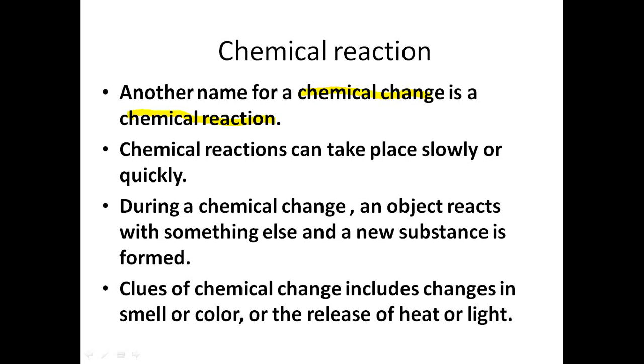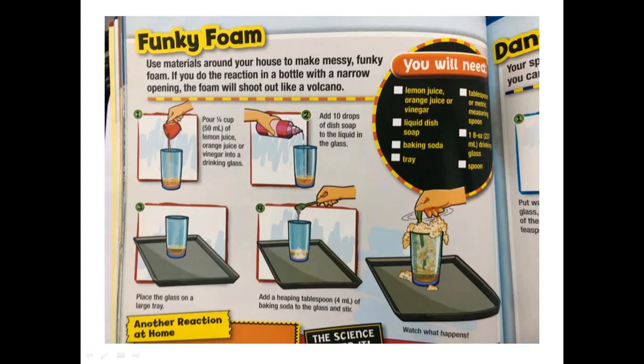What can make me know that a chemical change has occurred? There's a change in the color, or change in the smell, or release of heat or light. Let's see, for example, here the funky foam experiment. You added lemon juice and liquid dish soap and baking soda in a glass of water, in an empty drinking glass, and you just stir them together. What will happen? There's a foam that will shoot out like this at the end. So this is an example of the chemical reaction.